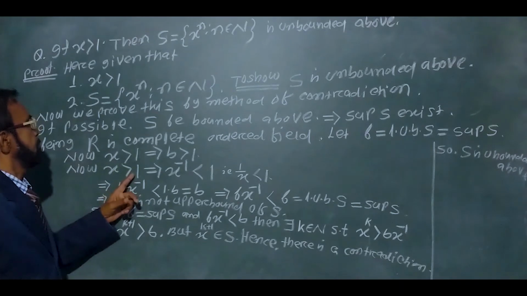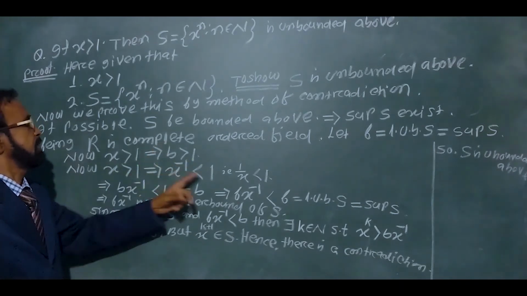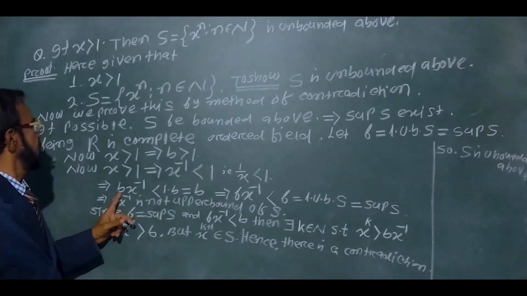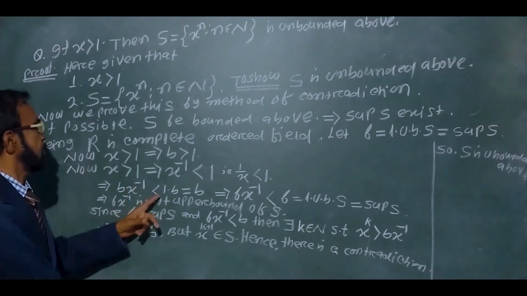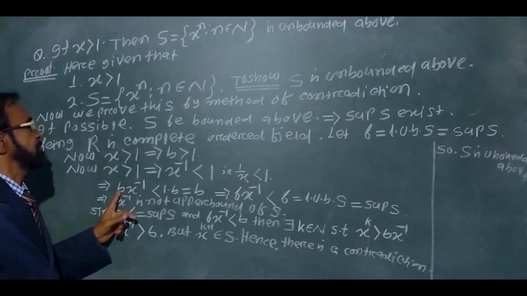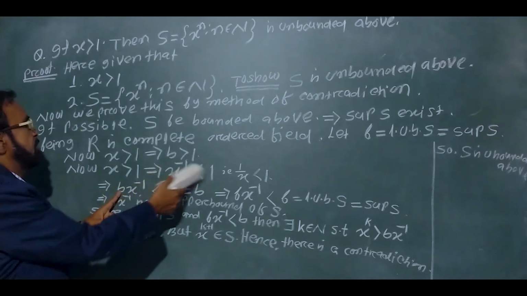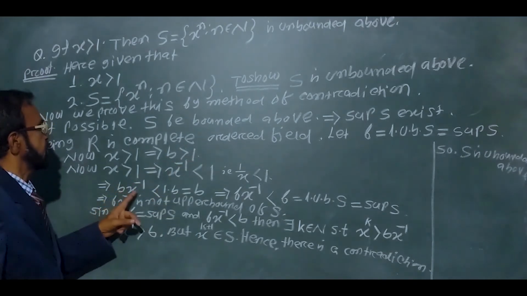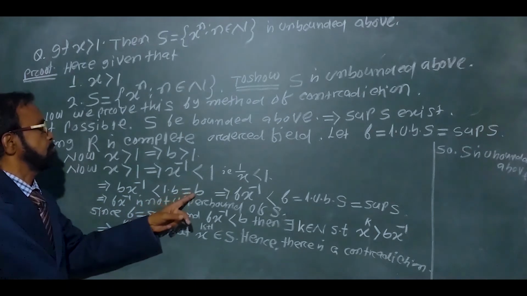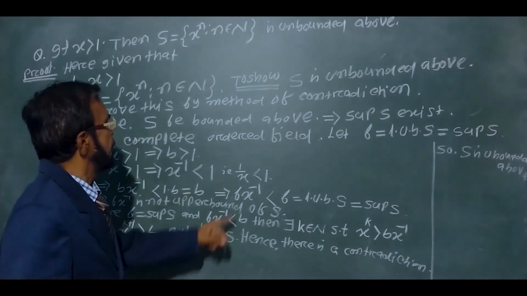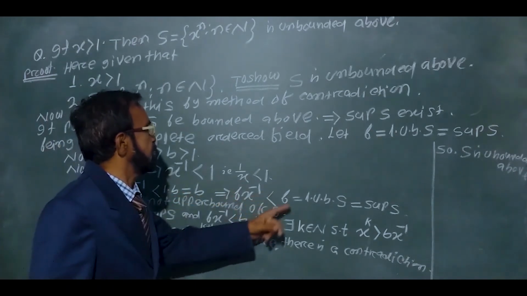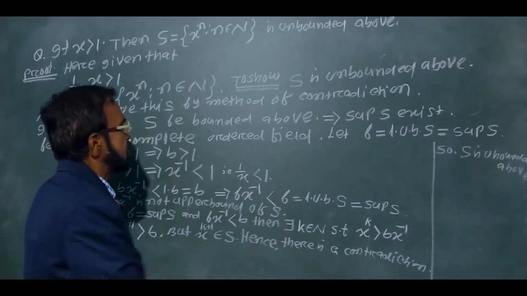x greater than 1 implies x inverse, that is 1 by x, is less than 1. B is positive and greater than 1. When we multiply this inequality by B, the inequality remains intact. B x inverse is less than 1 times B, which is equal to B, which implies B x inverse is less than B. What is B?